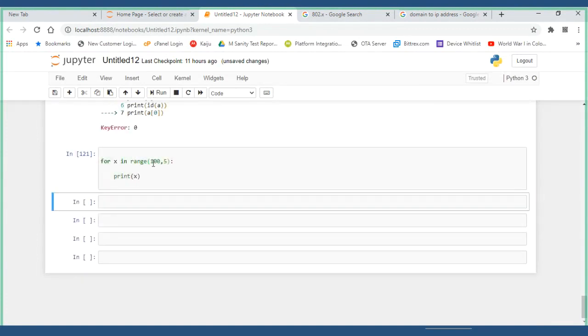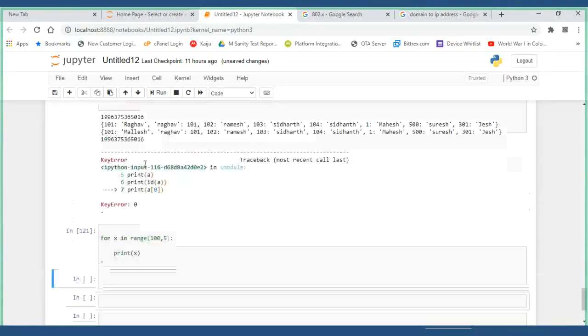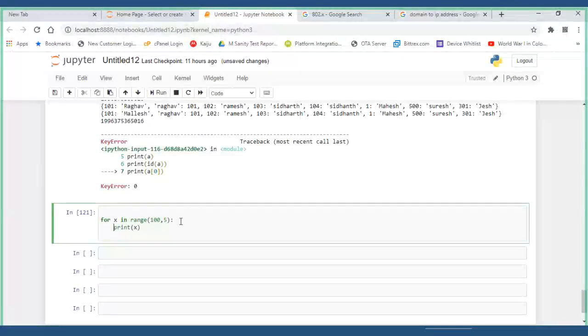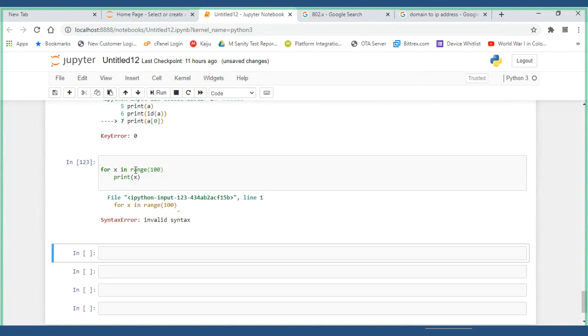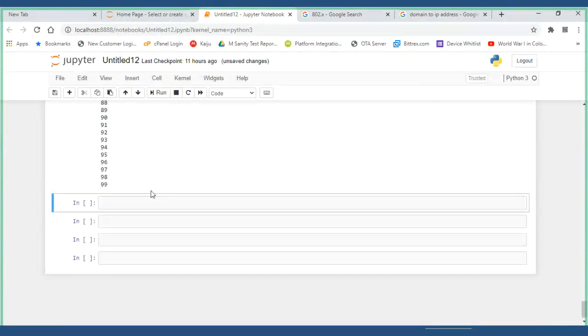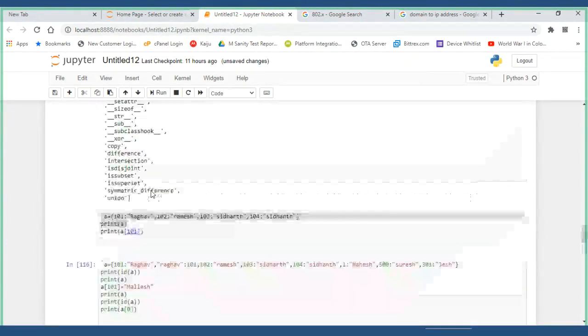Let me run this. First, let me put it for x in range of 100. Okay, so first I got 0 to 99 numbers.